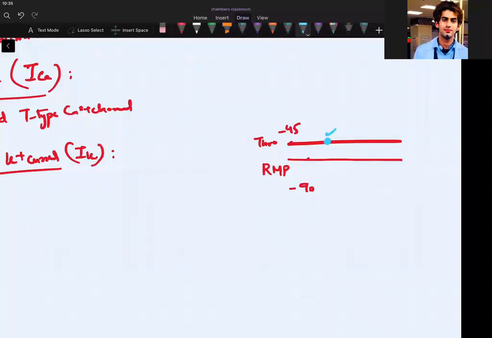When I keep more positive charges inside the cell, do I have to give more positive charges to depolarize the cell or fewer positive charges to depolarize the cell? I hope everyone is not answering. I will take the person on audio also. Don't worry, it's not a problem. I will take you on audio to listen to what you have understood. If you are keeping it, less is needed, my dears.